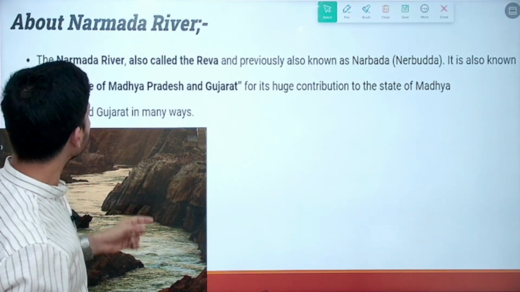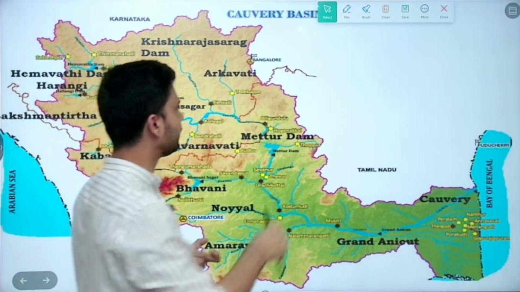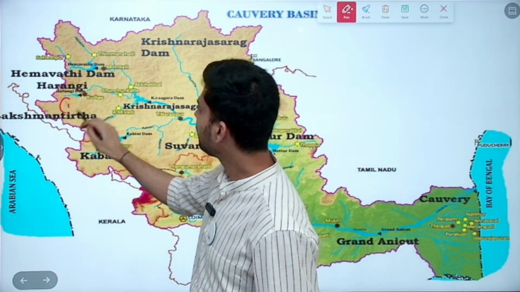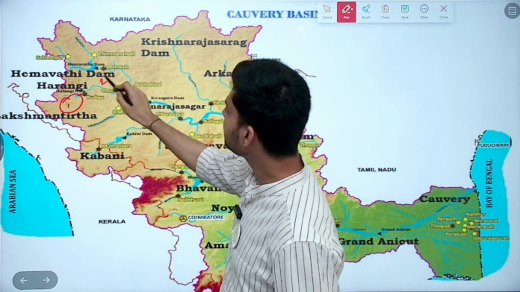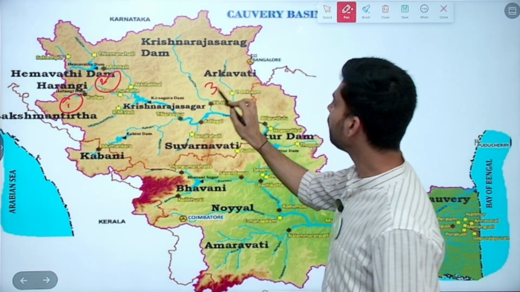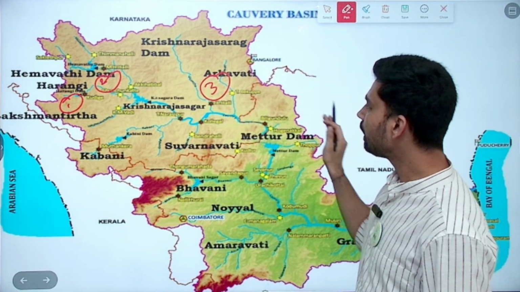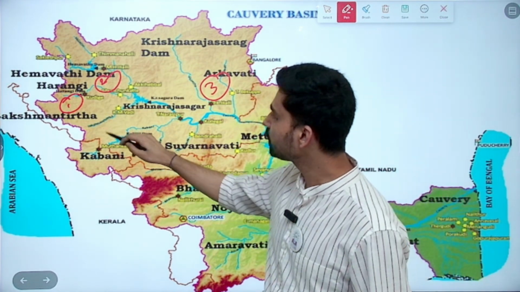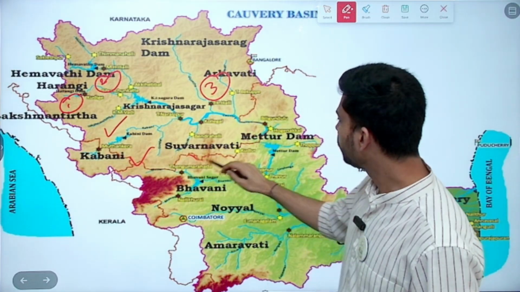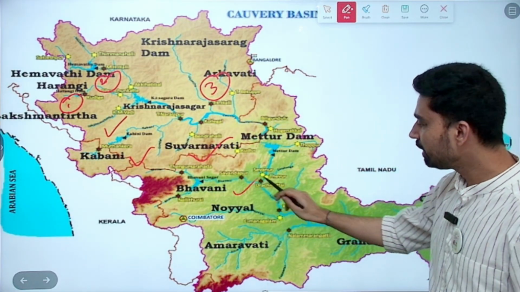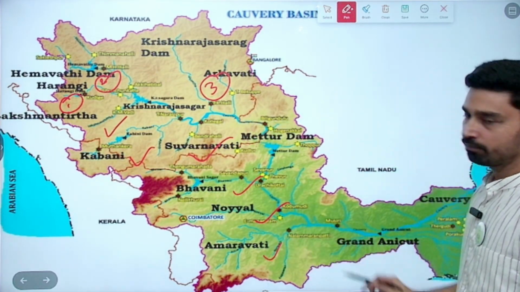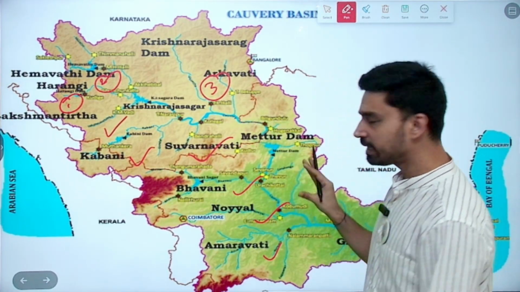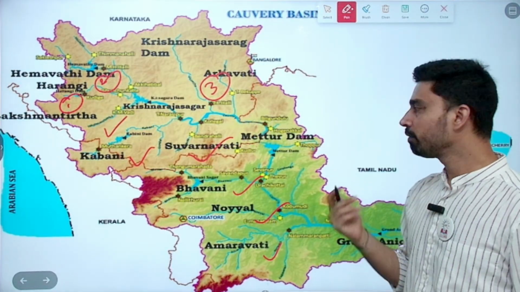If we talk about the important tributaries of Kaveri, if you take a look here one by one, Harangi is an important tributary. Second is Hemavati. Harangi, Hemavati, Arkavati, these are what you can consider as the left bank tributaries of river Kaveri. Then we have Lakshmana Tirtha, Kabini, Suvarnavati. Then we have Bhavani, Noyyal, and Amaravati. These are considered as the right bank tributaries. So overall, we can say 8 major tributaries of river Kaveri.